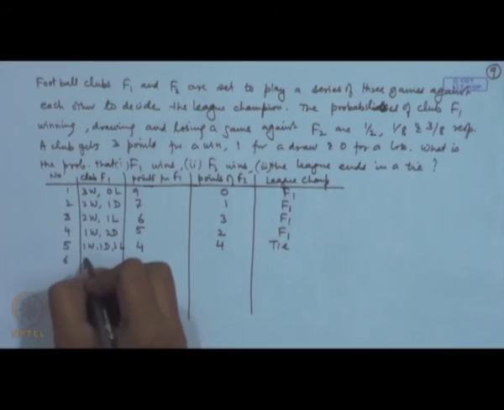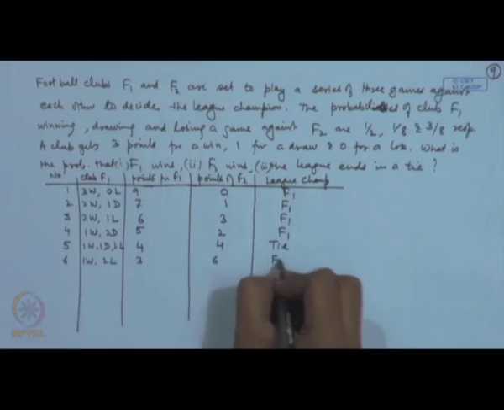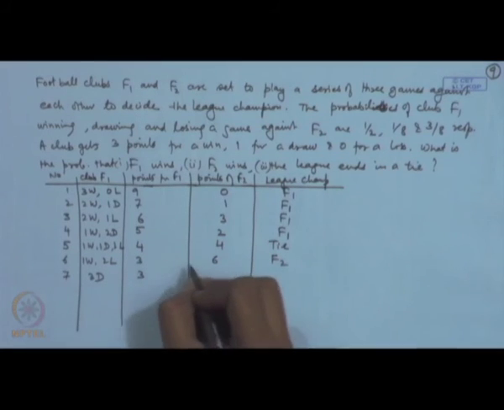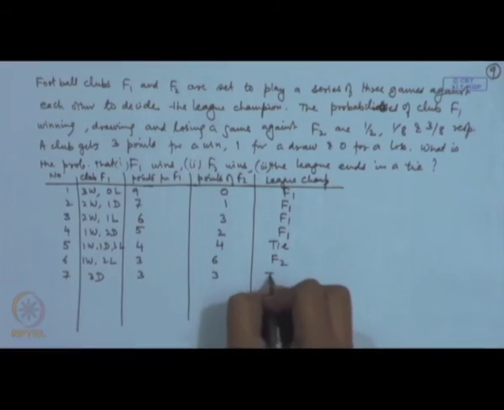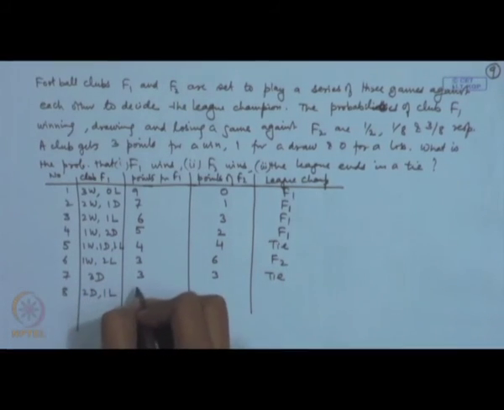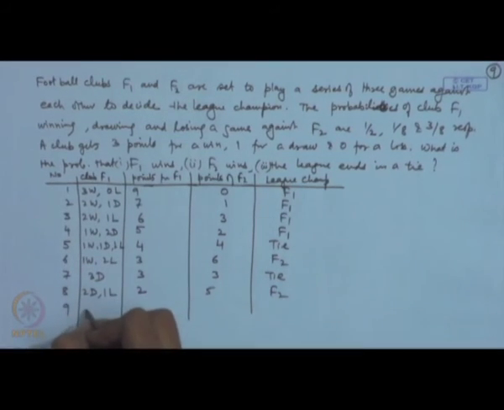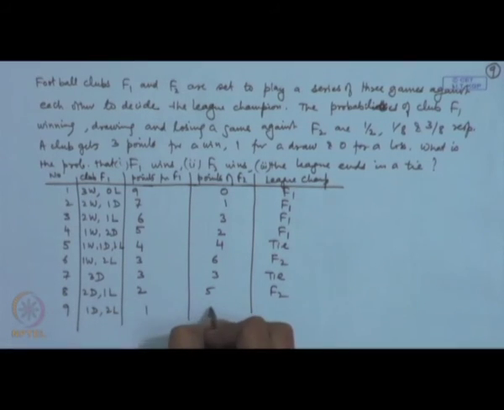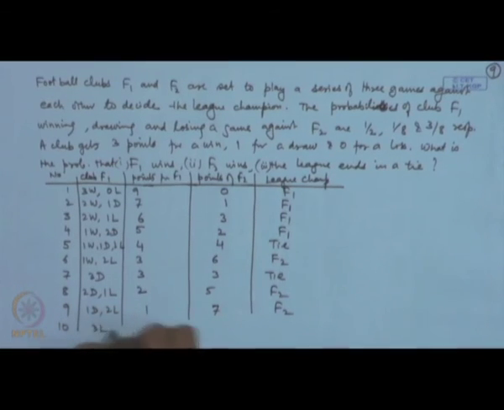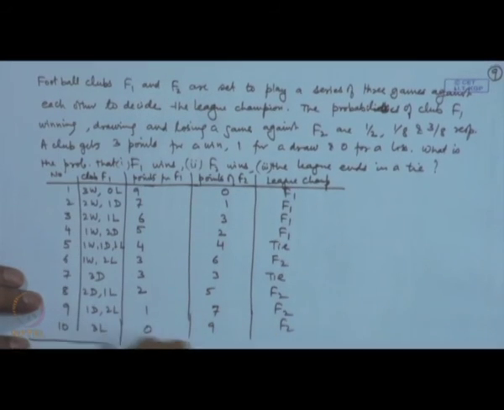Let us look at 1 win, 2 losses, then 3, 6, F2. 3 draws, 3 points for F1, 3 points for F2 and league ends in a tie. 2 draws, 1 loss, 2, 5, F2. 1 draw, 2 losses, 1, 7, F2. 3 losses, 0, 9, F2. So, what are the possibilities for F1 winning the league?